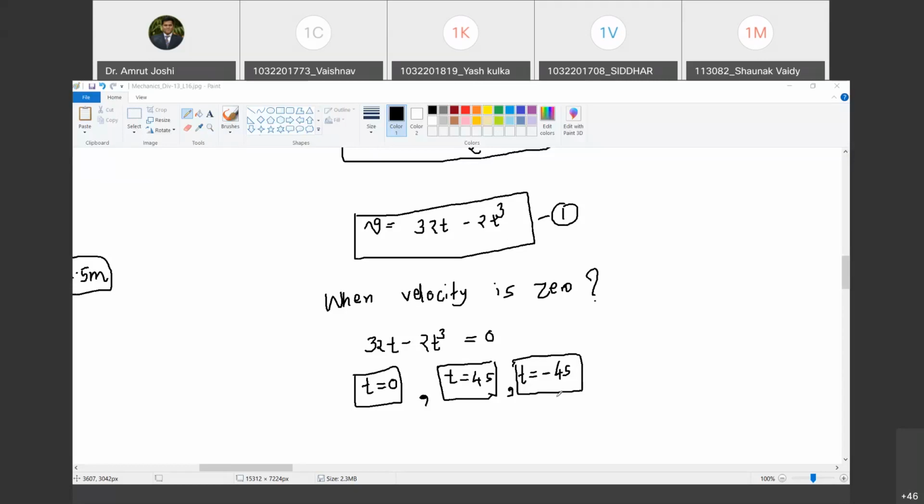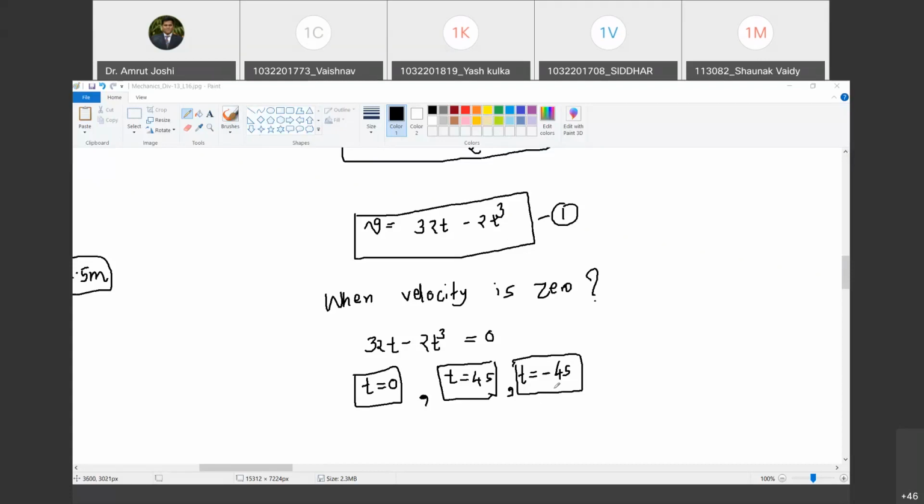Yeah, it cannot be negative. This is not the answer, right? If I start a stopwatch now, I am going to call t as 0 now. So what does time t equal to minus 4 seconds refer to? 4 seconds before I started the stopwatch. At that time, was the motion there? It may have been, it may not have been. The observer was not observing. Are you with me? Yes, sir.